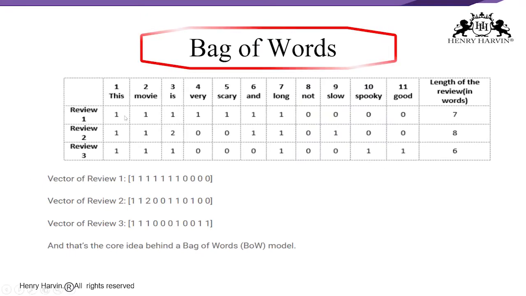So review 1, review 2, review 3. This one: this movie is very scary and long. In the first statement, there is no not, no slow, no spooky, no good. If you take the second statement, it is given that this movie is not scary.